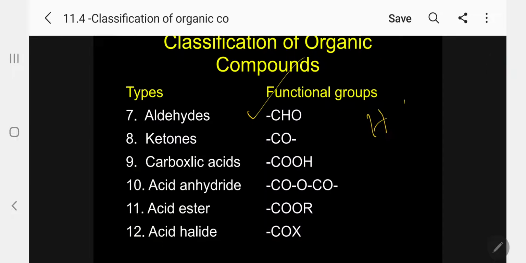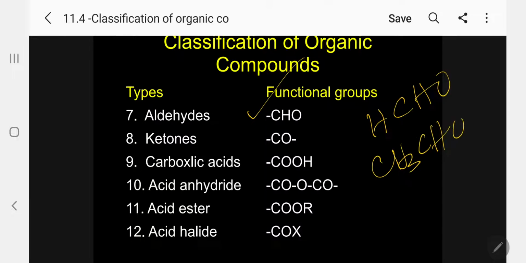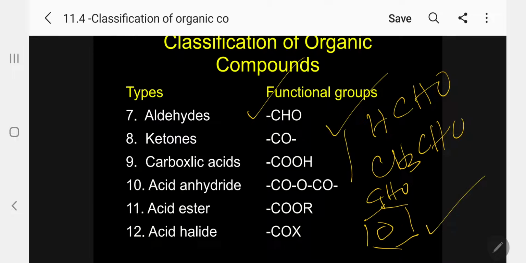The first member is formaldehyde. Second member is acetaldehyde. Kindly follow, my dear students, and keep this in your mind when we discuss the aldehydes. There are aliphatic aldehydes as well as aromatic aldehydes. If you take a benzene ring, it is aromatic, where this functional group you can add. These two are aliphatic aldehydes. This is called benzaldehyde, aromatic aldehyde.